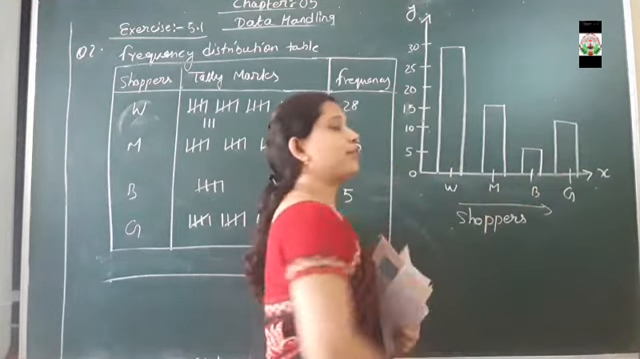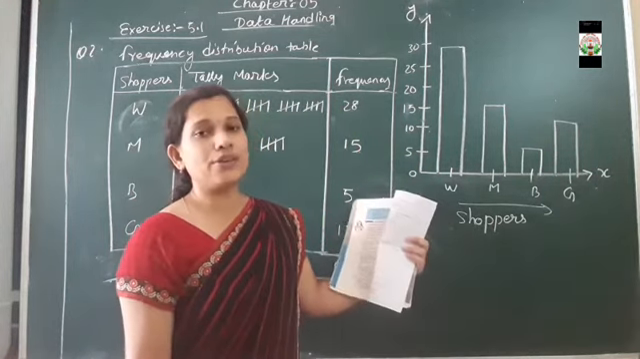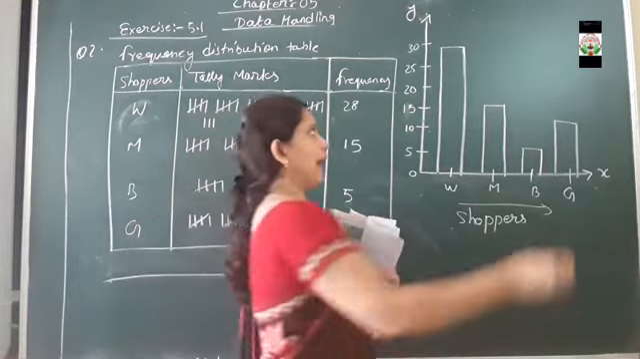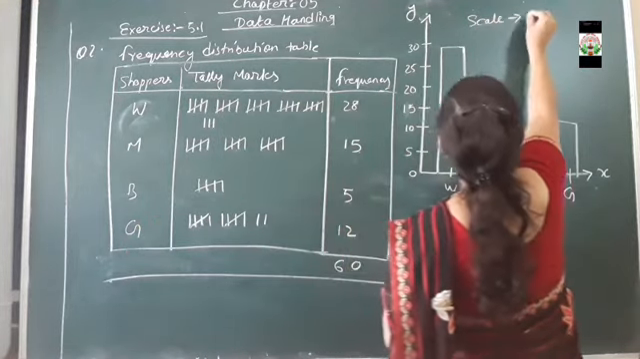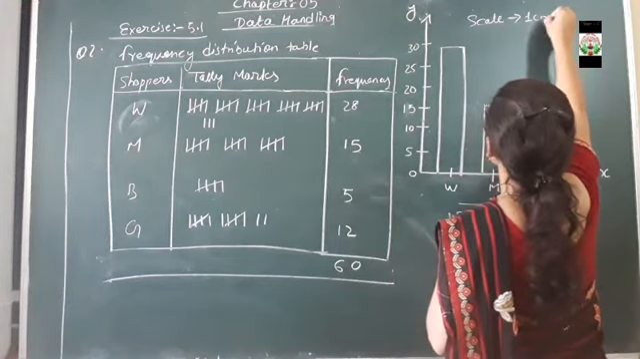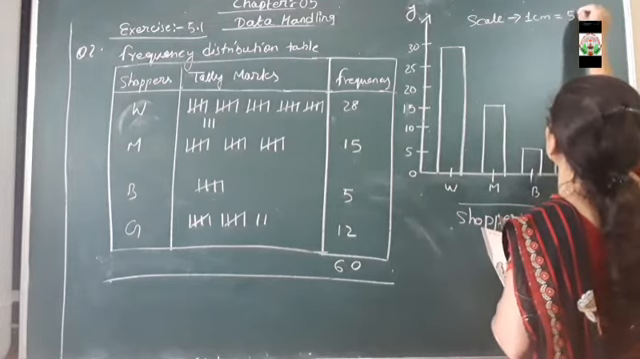So this thing you have to draw in a graph paper. Remember, this particular thing you have to draw in a graph paper. And how much scale have you taken? Scale means 1 centimeter is equal to how much? 0 to 5 shoppers.